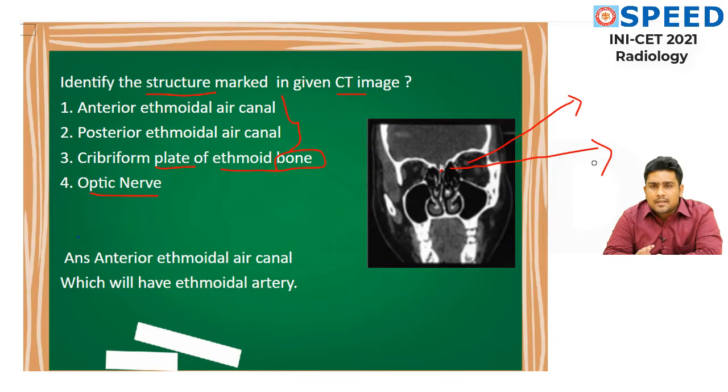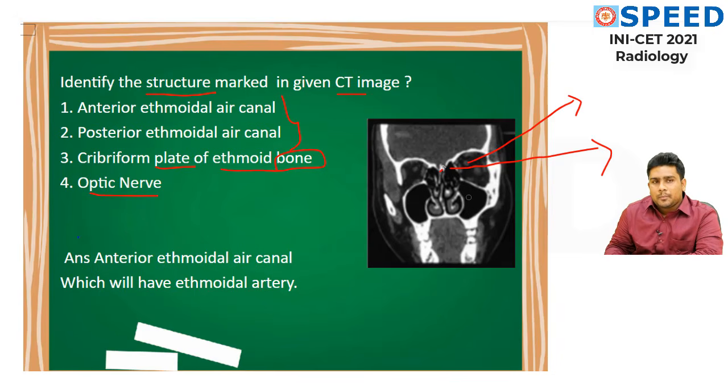See, look at the image carefully. You should know a little anatomy regarding this. This is the nasal part, intranasal, this is the orbit part, and this is the maxillary sinus. Okay. So if you look from this view, they have taken the scan so that you are able to cover this part of it, and it is in the anterior part.